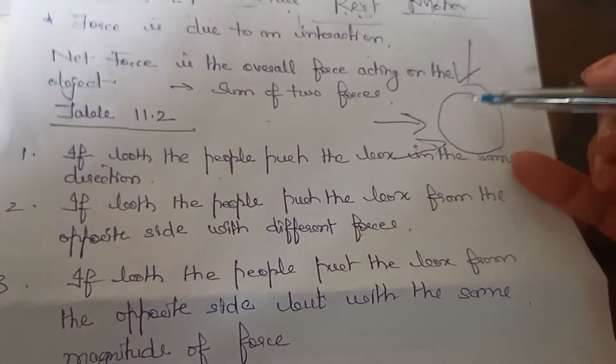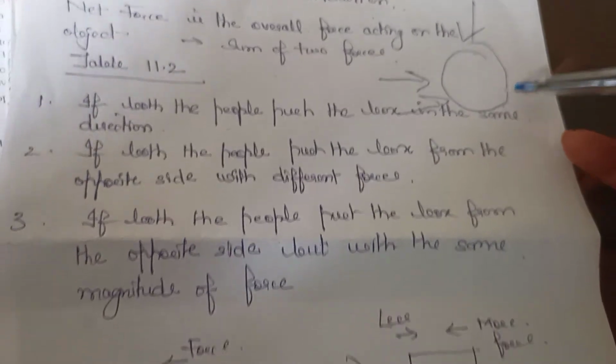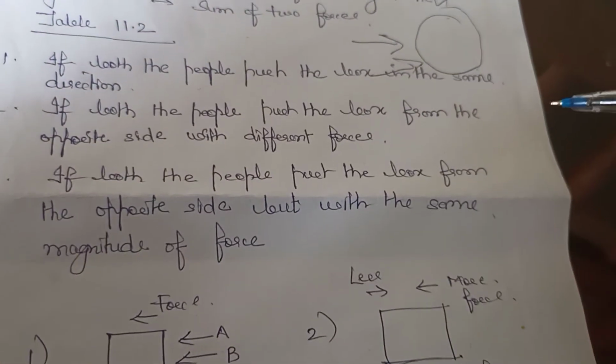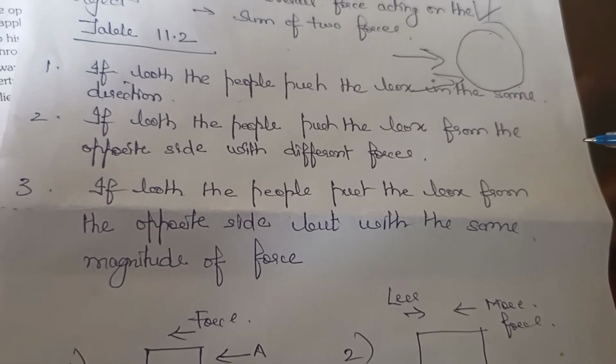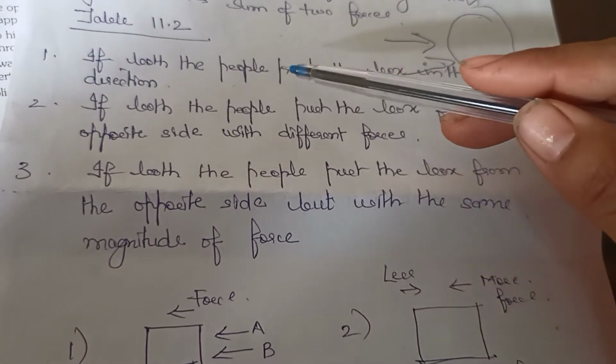The sum of two forces, or the sum of all the forces, is called the net force. Now see table 11.2 in your book. I do not have the book, so just open your book and go through this table 11.2.